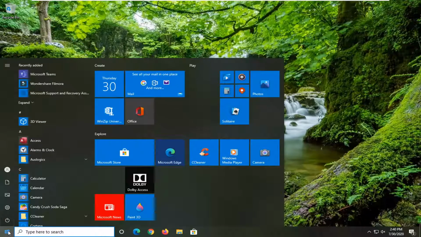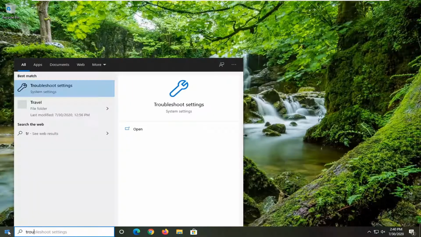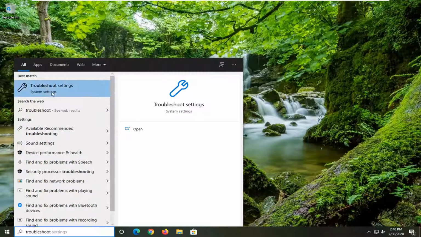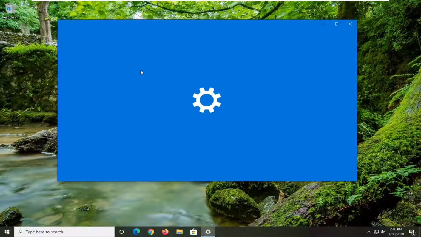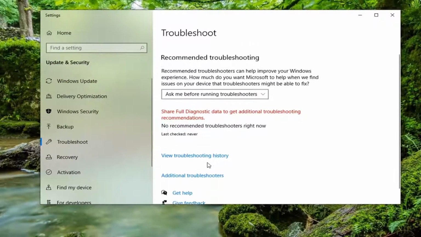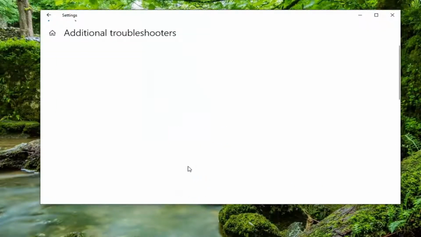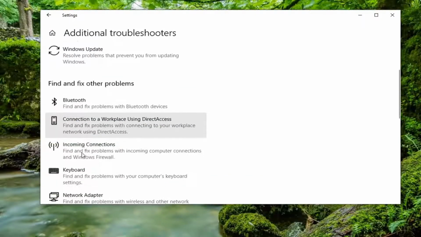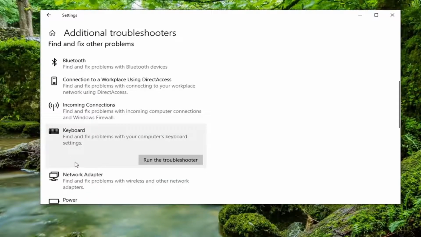We are going to start by opening up the Start menu. Just left click on the Start button one time, type in Troubleshoot. Best match, circling back with Troubleshoot settings. Go ahead and left click on that. Now select additional troubleshooters. Underneath find and fix other problems, scroll down and select keyboard, find and fix problems for your computer's keyboard settings, and go ahead and select run the troubleshooter.